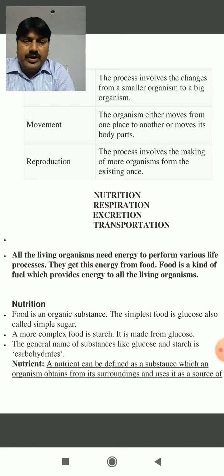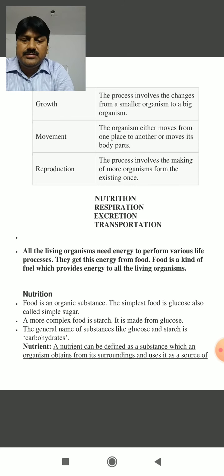So another important term is nutrients. Nutrients are the substances which are very important for the organism, taken from the surroundings and used as sources of energy. So nutrition is the process of taking nutrients